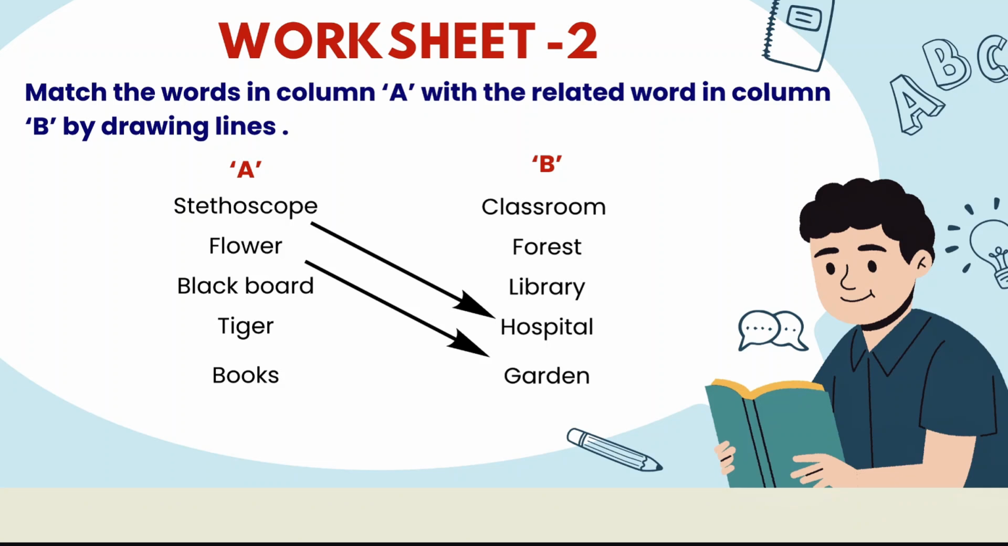Then blackboard. So the blackboard is used in classrooms. All of you know that. Tiger. So a tiger lives in a forest. Books. So books are present in the library. So I think you have got all of my words into the correct and meaningful column, right?